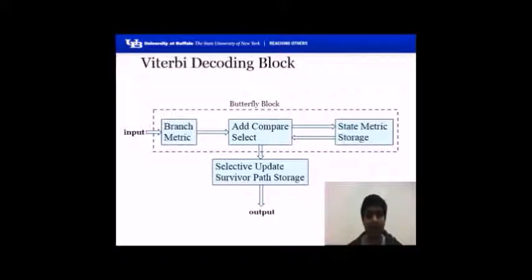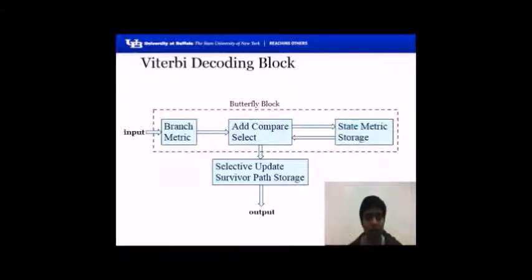This diagram gives the basic idea of Viterbi decoding block. Viterbi decoding block consists of branch metric, add compare select block, state metric storage, and survivor path update. In our project, we have considered branch metric, ACS, and the state metric storage as a single unit which forms the butterfly block. Branch metric calculates the Hamming distance between the received symbol and the expected symbol.